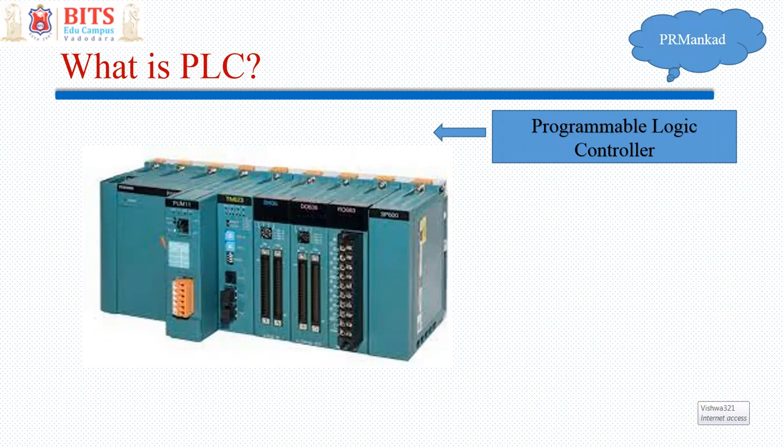It is supposed to see certain input conditions, check as per the requirement what is to be done, and then it gives output or operates certain devices in sequence so that those operations of a complicated arrangement, say a boiler or a compressor, are done in a nice sequential manner quickly. And the good thing is that it is programmable.